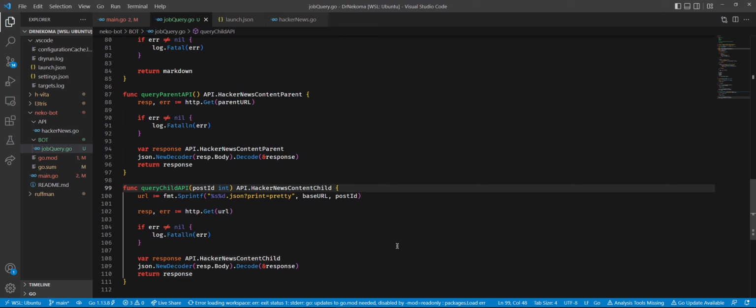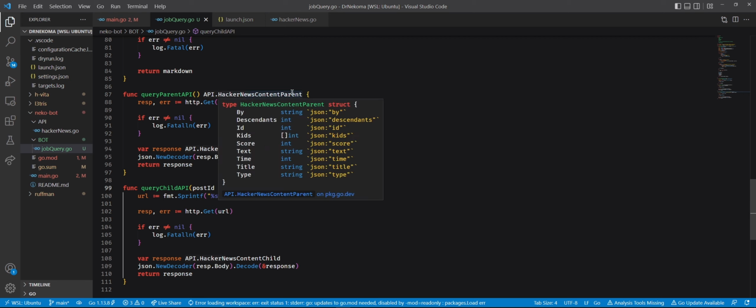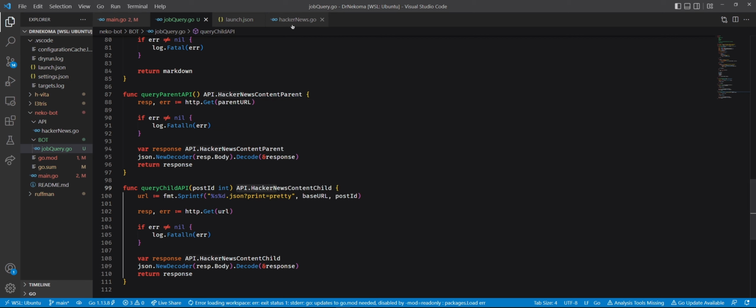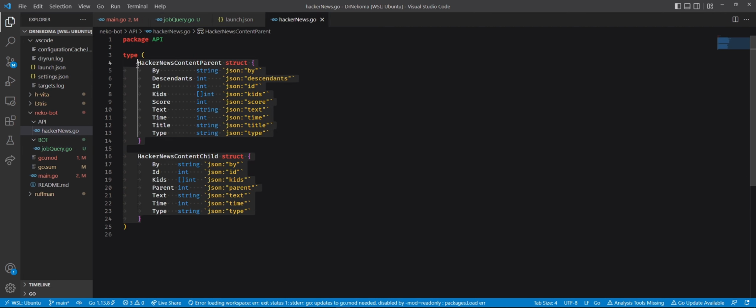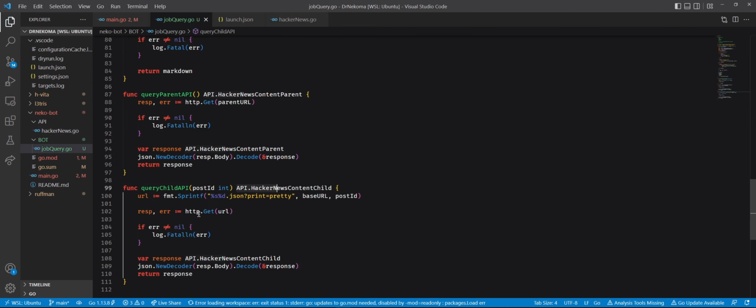Wait, can you repeat that part? Yeah. We are doing the exact same thing as the parent, but instead of using the parent URL, we are creating the URL here using the ID of the kid, because each child is a kid in the parent's payload. And another difference is the return, because this is a Hacker News content parent and this is a Hacker News content child, and they are different because they have different fields. And that's pretty much it for the auxiliary functions.